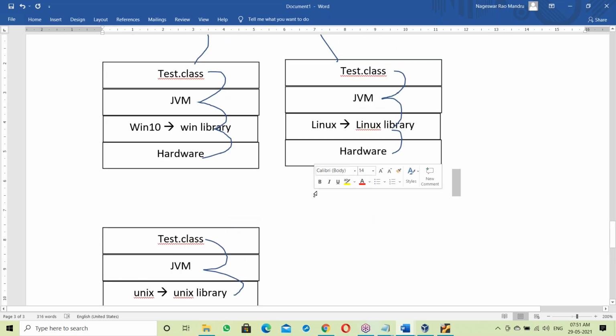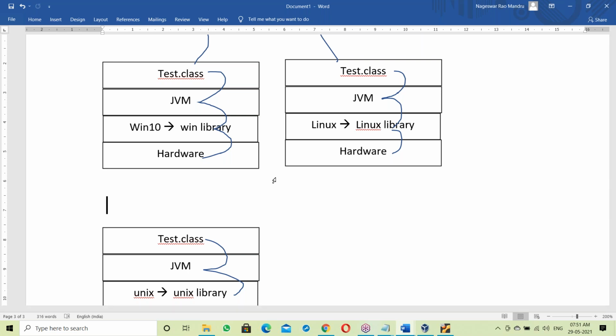Now here is a doubt, a question. Is the JVM a part of the OS? Anyone will get this doubt as per my explanation here. Is the JVM a part of the OS? No. The JVM is not a part of the OS. Then how is the JVM available on Windows OS?